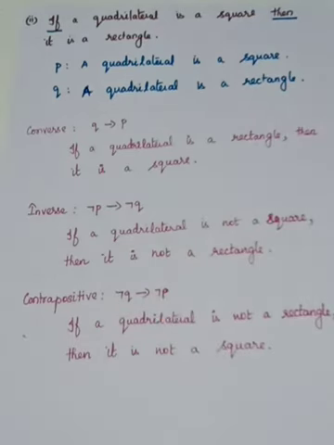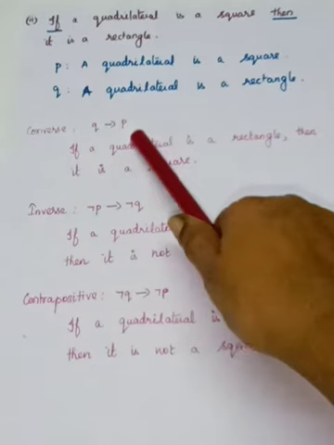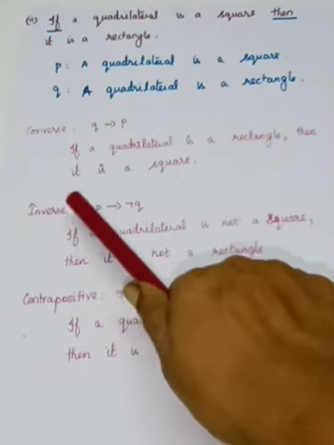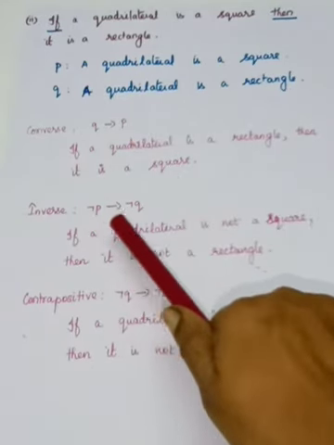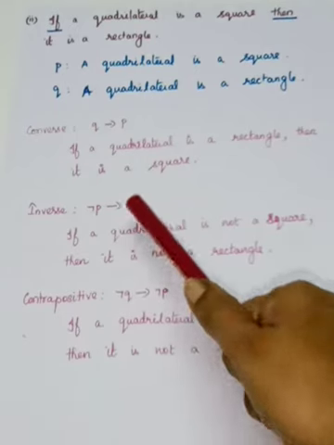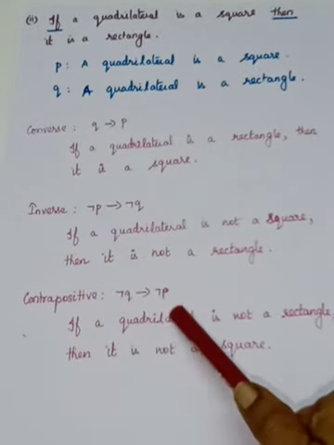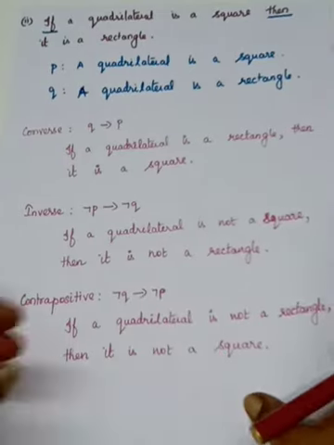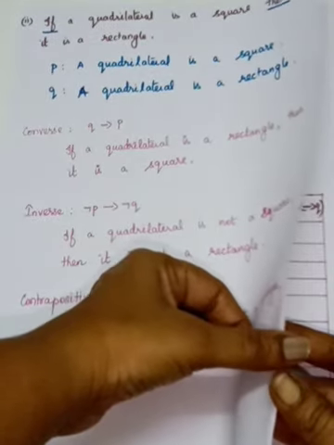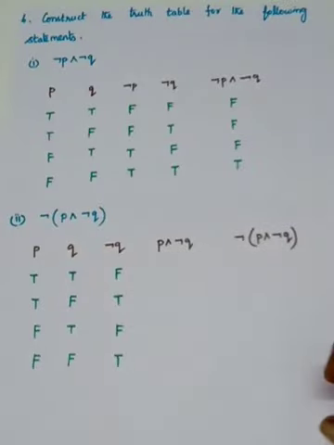So converse statement means Q implies P: if Q, then P. Inverse statement means if negation P, then negation Q. Contrapositive statement means if negation Q, then negation P. Okay, so these are for the one word. So next we are moving to the sixth problem. Construct a truth table for the following statements.